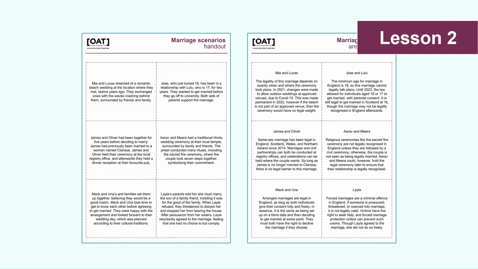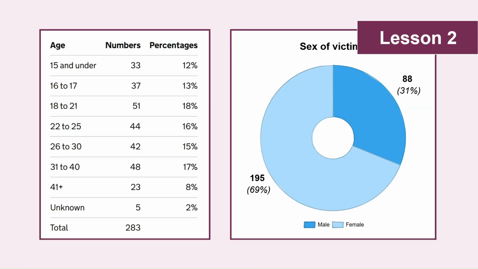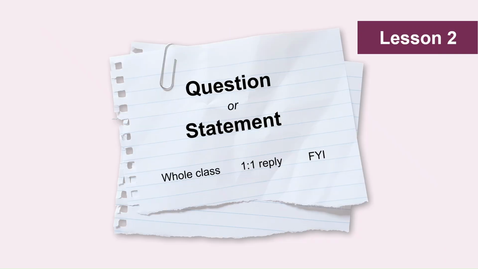Within these scenarios are an example of arranged marriage and forced marriage, which then leads into the final section of the lesson. Pupils are asked to explain how arranged and forced marriages are different, and then pupils can find out more about forced marriage through a video from Carmen Ivana and this information from the forced marriage unit. Pupils are also asked to consider how Layla, from one of the scenarios, might be able to access support in her situation.